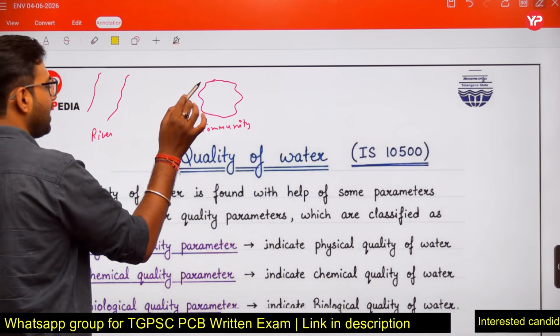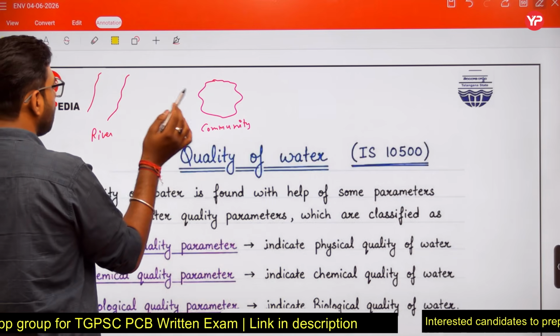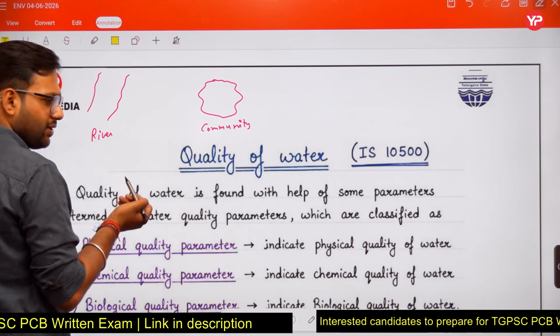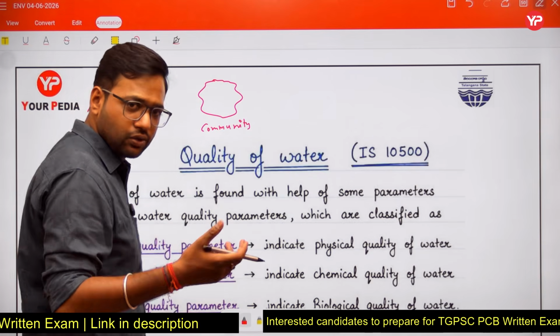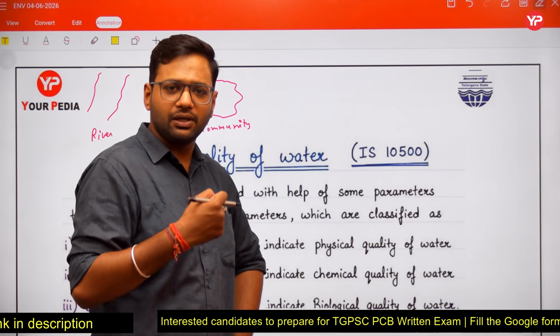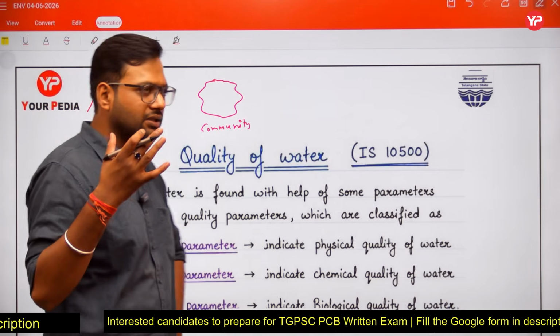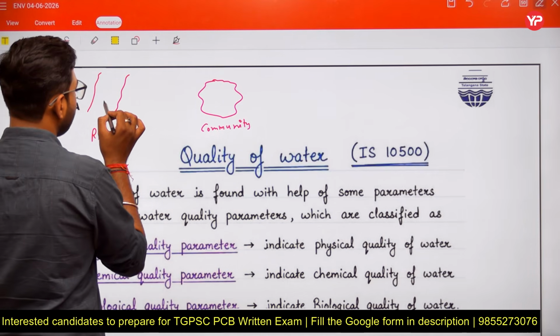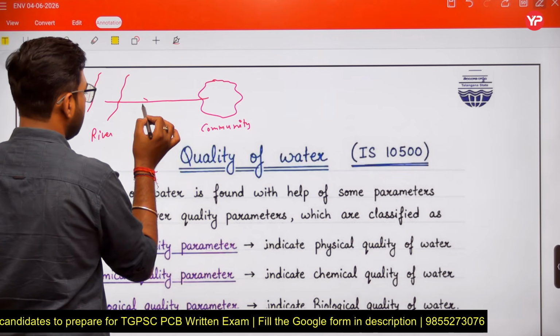So this demand will be satisfied, and the source of the water we have is the river. We can have other sources also, like groundwater, reservoir, right? So we have different sources. Just as an example, I am taking a river as a source. From this river you are supplying the water into the community.